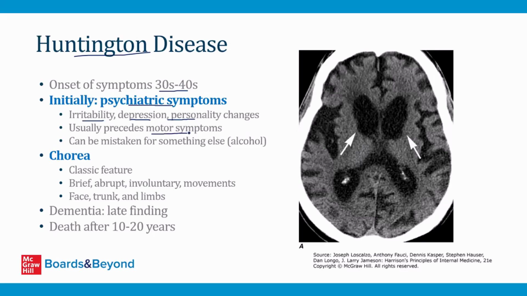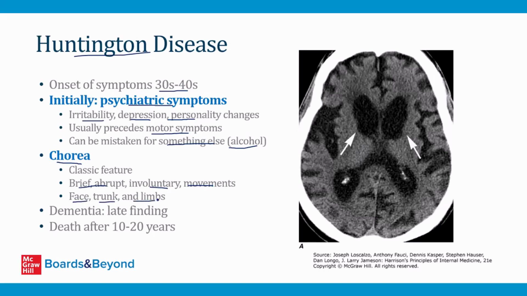And usually these things don't bring Huntington disease to mind. So often initially the condition is mistaken for something else, like maybe the person is consuming too much alcohol or abusing drugs. But then at some point the motor symptoms develop, and the classic motor symptom is called chorea. This refers to brief, abrupt, involuntary movements. You can see these in the muscles of the face, also the muscles of the trunk and the limbs.